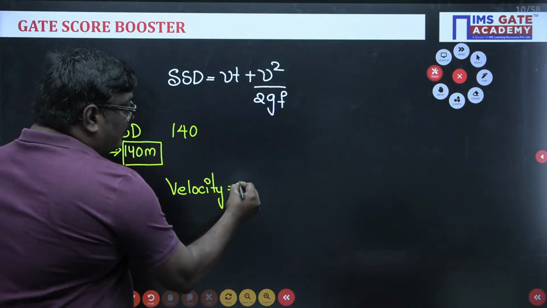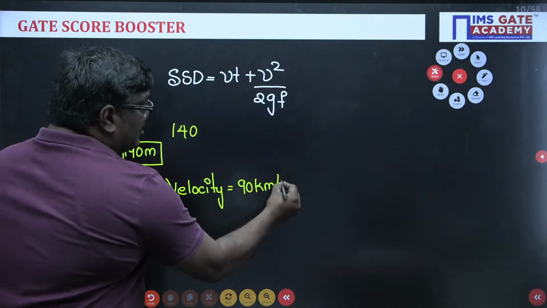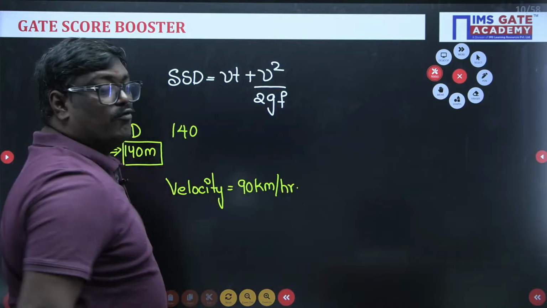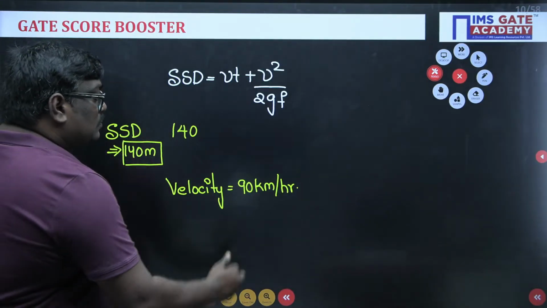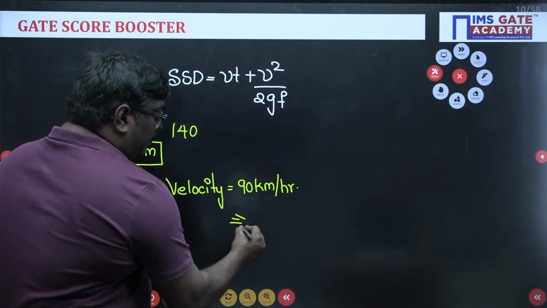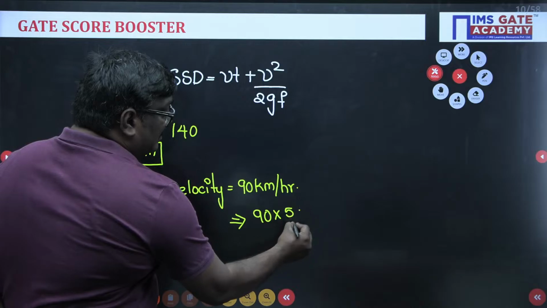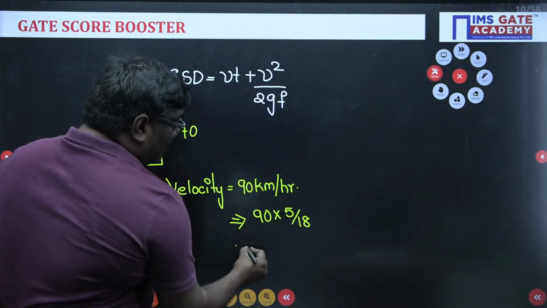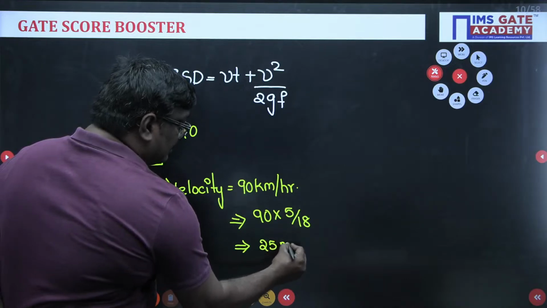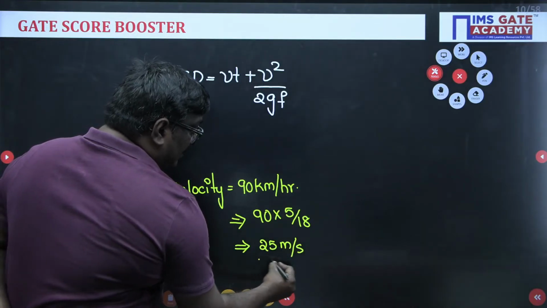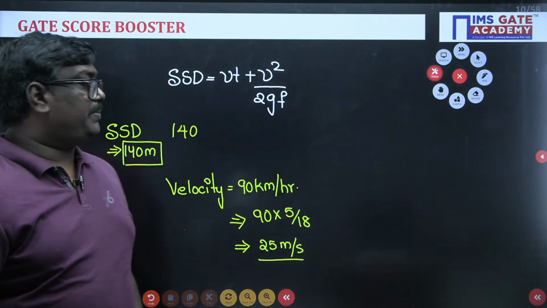When they give you velocity as 90 kilometer per hour, I told you clearly students, velocity should be calculated in meter per second. So that means 90 into 5 by 18. If I calculate, this will be equal to 25 meter per second. So the velocity value will be equal to 25 meter per second.